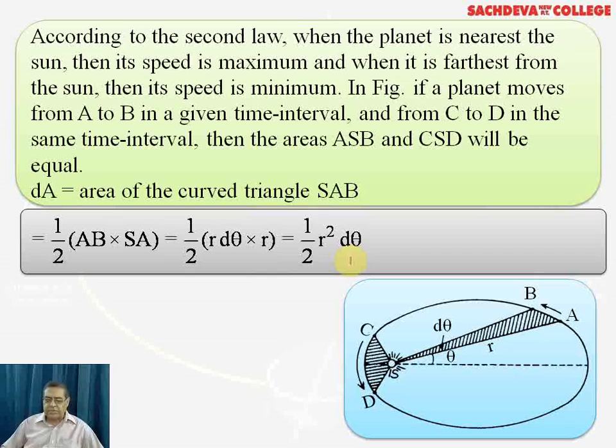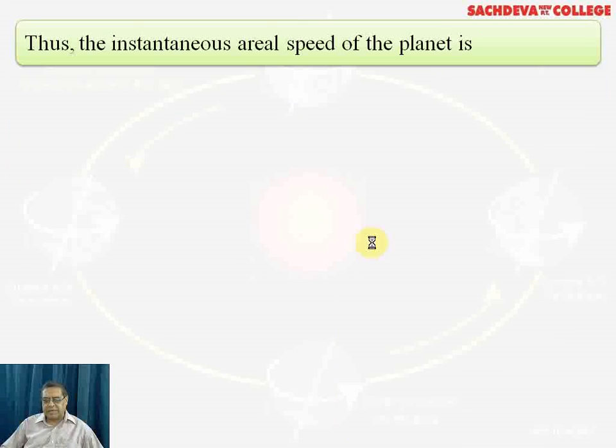So in the shaded region CDS the speed is maximum, and in the shaded region ASB the speed will be less. And the area can be estimated by half of AB into SA, or half r d theta into r, which is equal to half r square d theta.